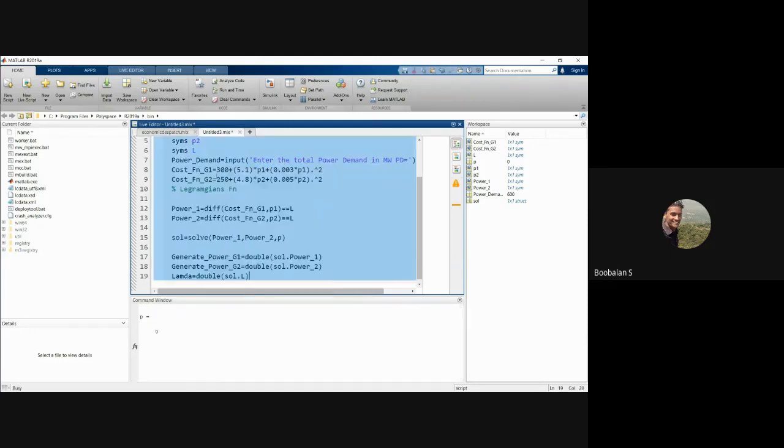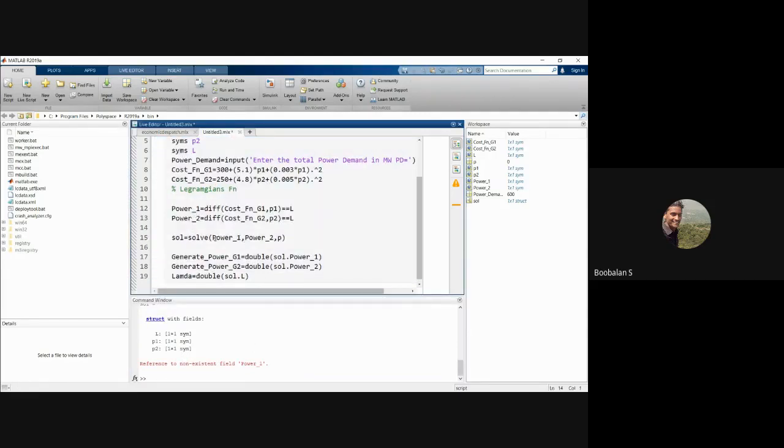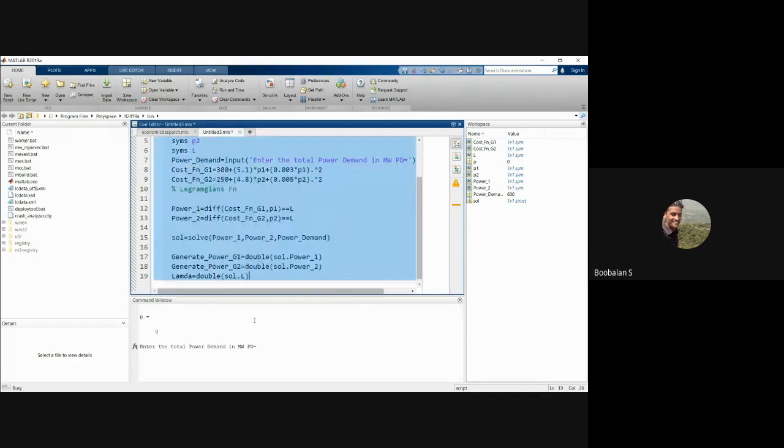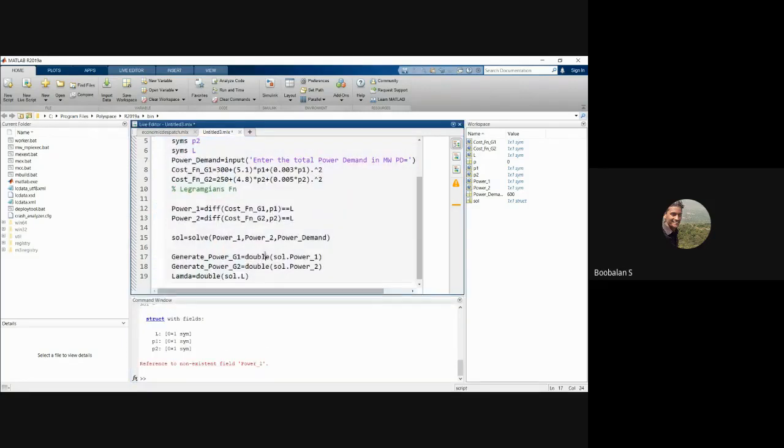I guess 600 megawatt, right? Yeah, it will now be coming again. Why is it not solving? Actually, here it will be an issue. Cost function 1, P1, P2, it's now coming. Both are correct actually. Power demand. Actually, this should be over here. Now 600. Non power spelling correct. Power underscore 1. Generate power G1, G2, double of solve of power 1, solve of power 2.